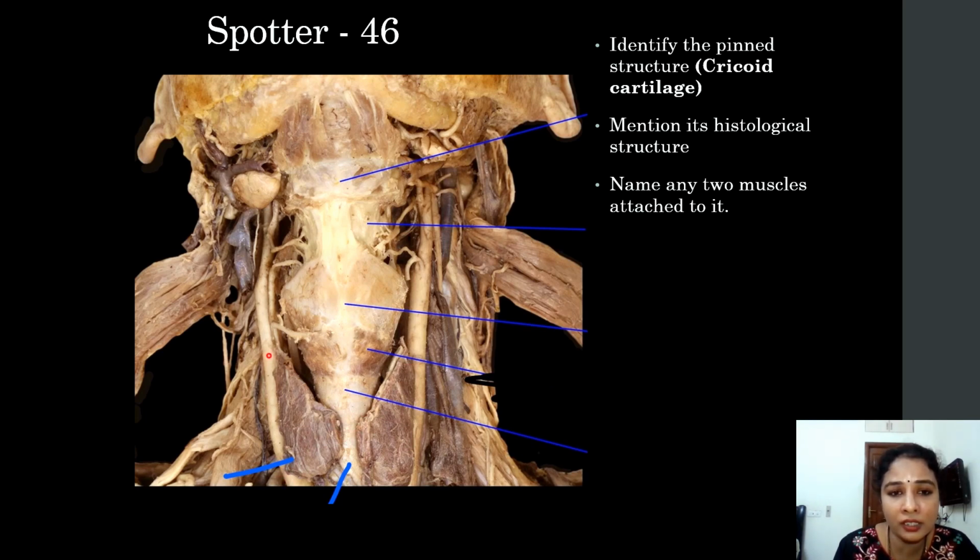And this is the external carotid artery, which is giving rise to branches. This is the superior thyroid artery, which goes to the thyroid gland from the external carotid artery. And these are the superior laryngeal nerves and vessels. We can see some lymph nodes as well, and this is the submandibular salivary gland.